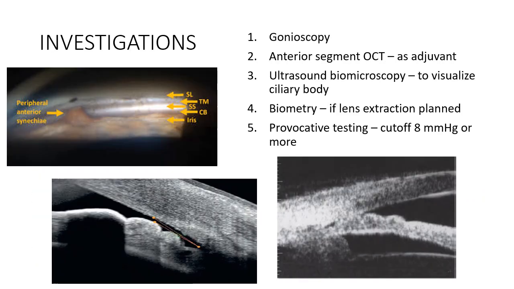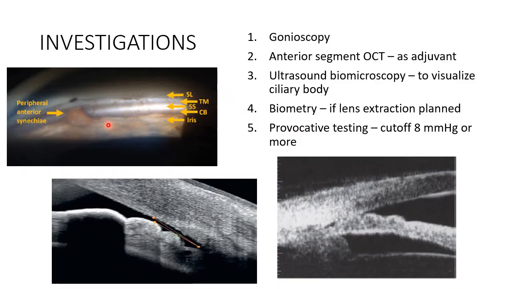Some investigations. So gonioscopy, of course. Anterior segment OCT can be used as an adjuvant, and it can be used for patient teaching and for research purposes. So what do you see here? You see that there is one isolated PAS, or peripheral anterior synechia, that is extending from the iris up till the pigmented trabecular meshwork.